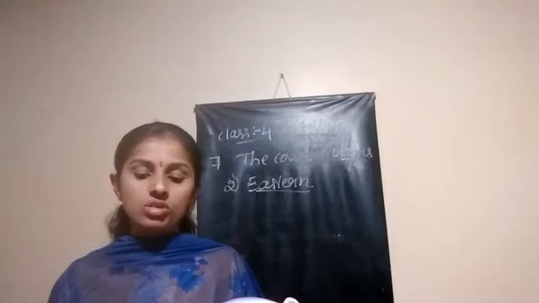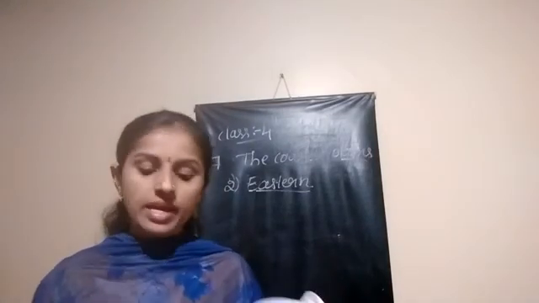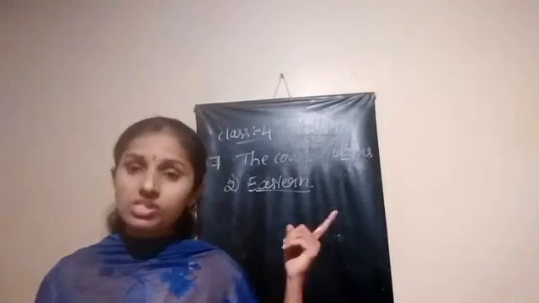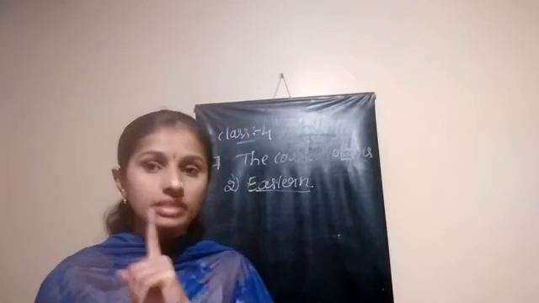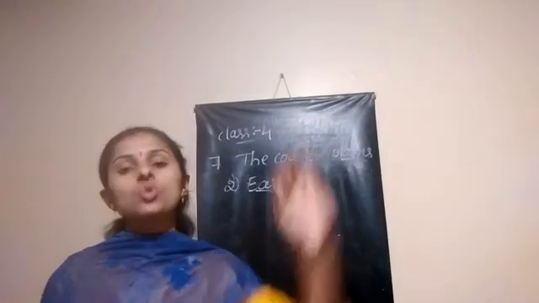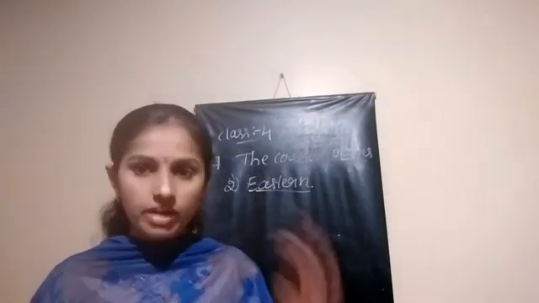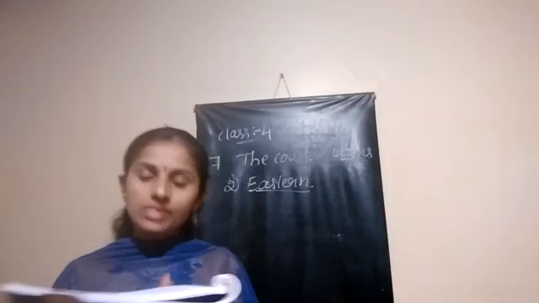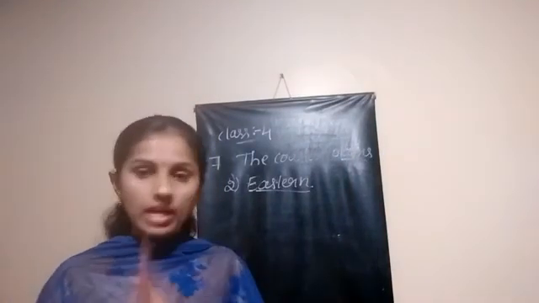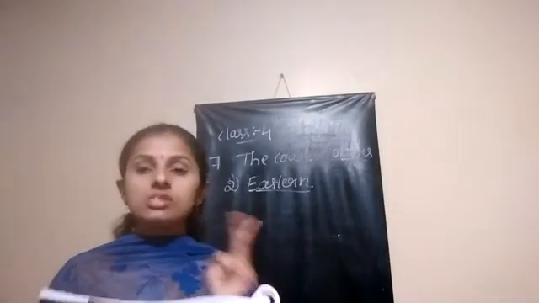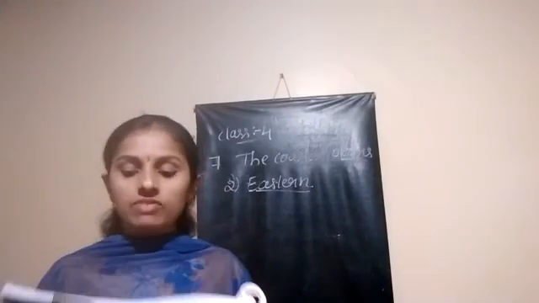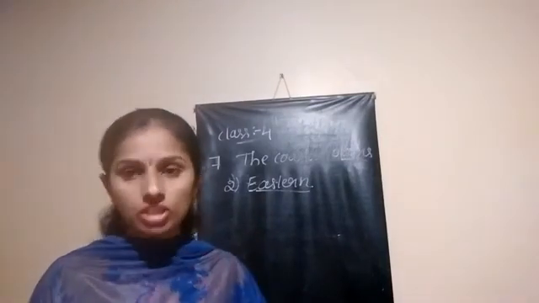So this is about the eastern coastal plain. Just as the western coastal plain was divided into 3 divisions, in the same way the eastern coastal plains have 2 divisions: one is the Northern Circars, another one is the Coromandel coast.